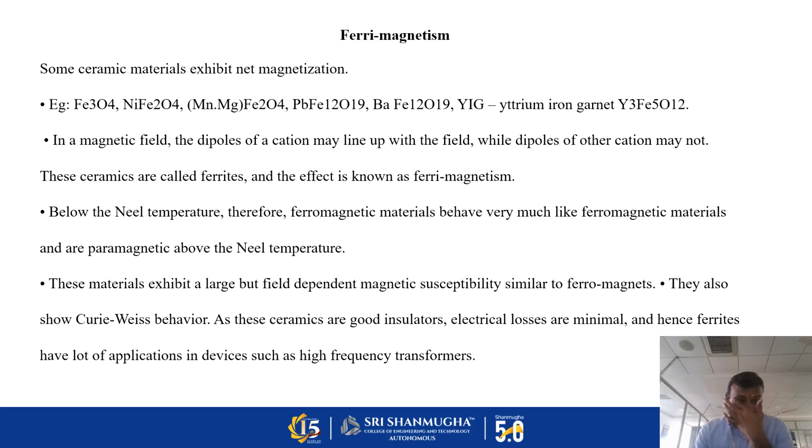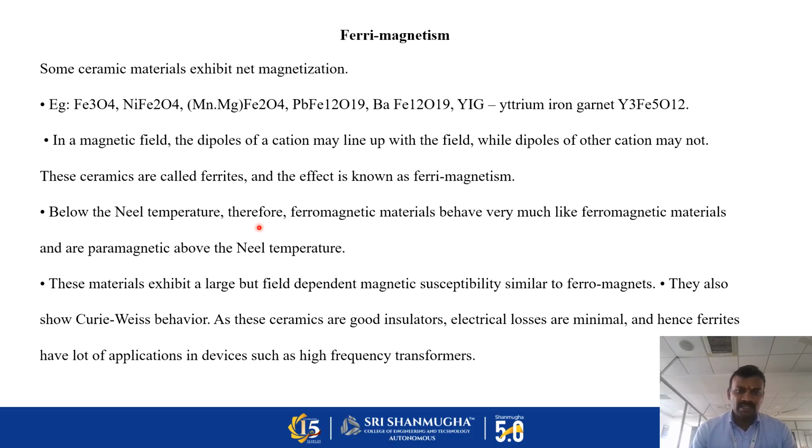Ferrimagnetism: some ceramic materials exhibit a net magnetization, which is called ferrimagnetism. In a magnetic field, the dipoles of one cation may line up with the field while the dipoles of other cations may not. These ceramics are called ferrites and the effect is known as ferrimagnetism.